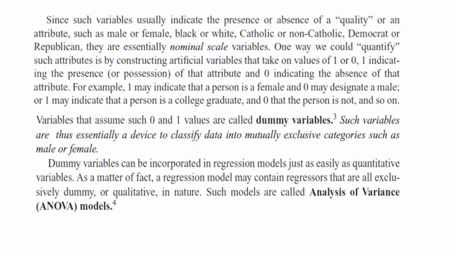If my gender is male, by no means can I declare that I am better than a female. So this is just a nominal variable, just an identifier. In other words, it's just for naming. There is no sense of ranking in it. So the examples that I have been discussing about dummy variables are nominal.